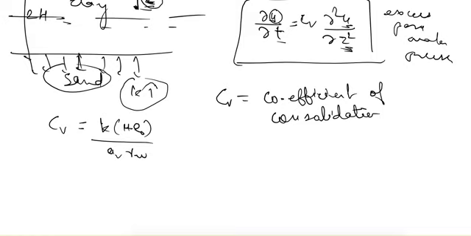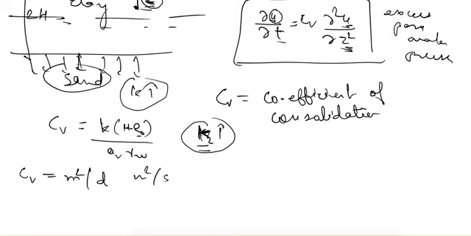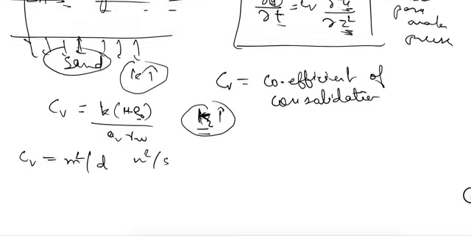Here k is the coefficient of permeability, and it will be in the vertical direction because the flow is only happening in the vertical direction. a_v is the coefficient of compressibility, and e_0 is the initial void ratio. So C_v is not non-dimensional, it has a unit of meter square per day or meter square per second, whatever is the unit of time.